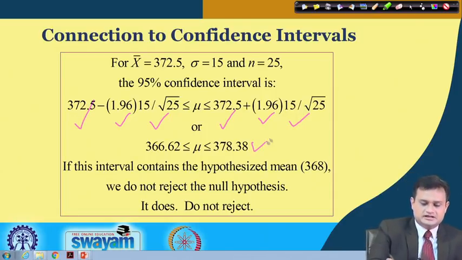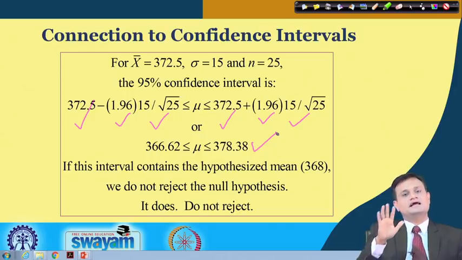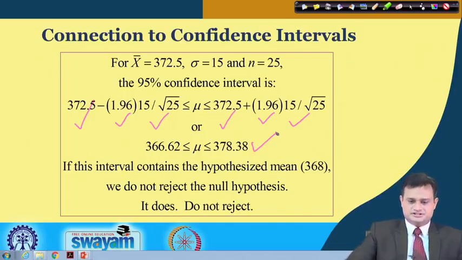So, my confidence interval comes out to be 368.62 less than or equal to mu less than or equal to 378.38. If this interval contains the hypothesized mean, 368, which is true, we do not reject the null hypothesis. So, 368 is within this interval, and at the given level of alpha I will not reject my null hypothesis.